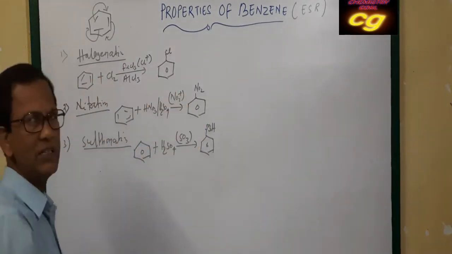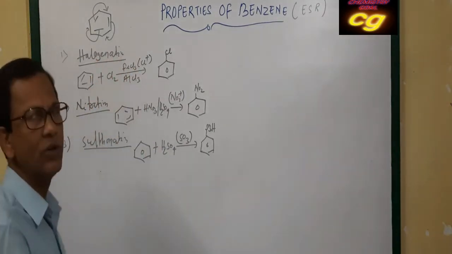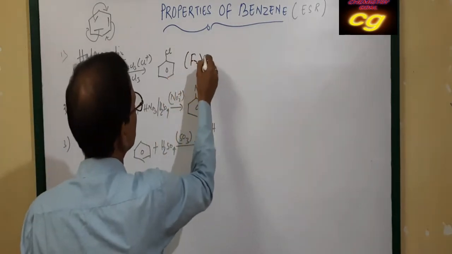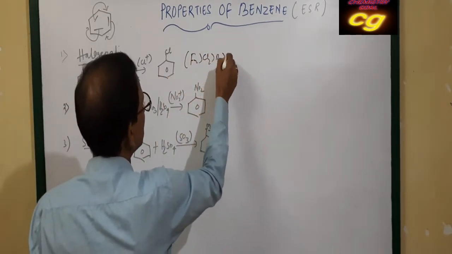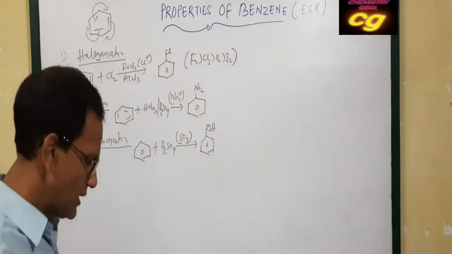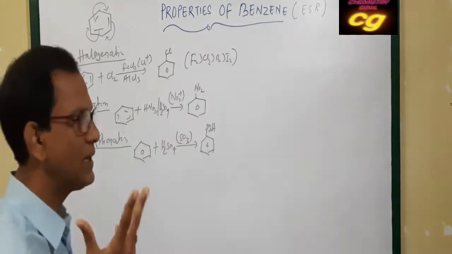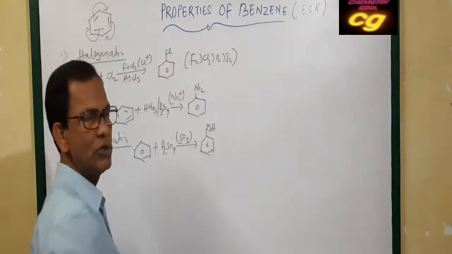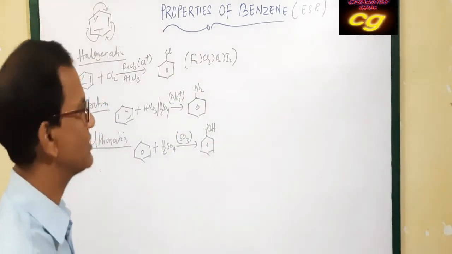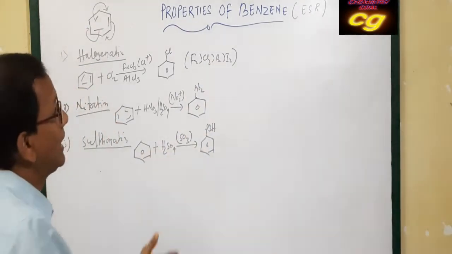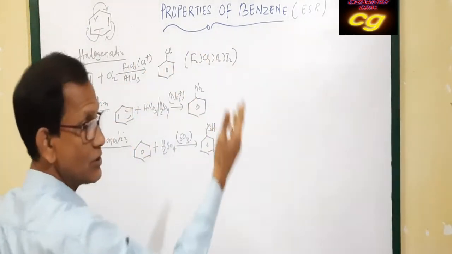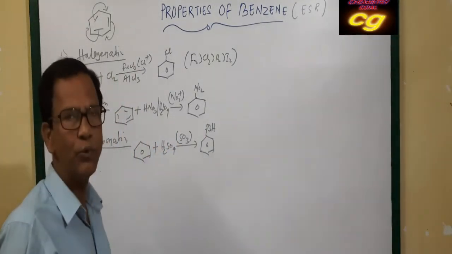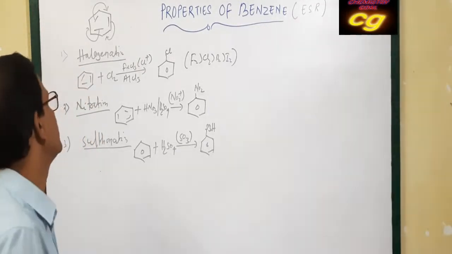Substitution of nitro group is nitration. Substitution of halogen is called halogenation, and the reactivity order is fluorine greater than chlorine greater than bromine greater than iodine. Iodination is very slow and the reaction is reversible. Like in alkanes you have read, the reaction becomes faster if you use nitric acid or iodic acid, which oxidizes the HI produced to I2, so the reaction will be faster.